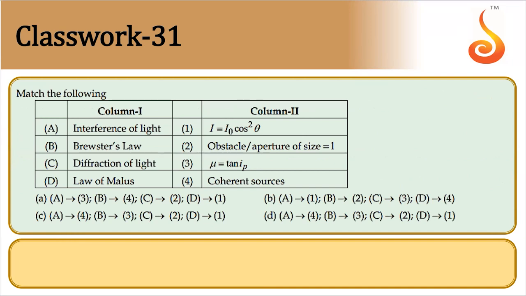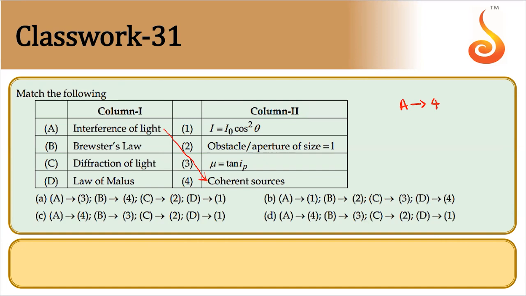Match the following. Interference of light, I is equal to I naught cos square theta, Brewster's law, obstacle aperture size is equal to 1, diffraction of light, mu equals tan theta p, law of Malus, coherent sources. It's a clear one. Interference needs coherent sources, so A should be matched with 4.